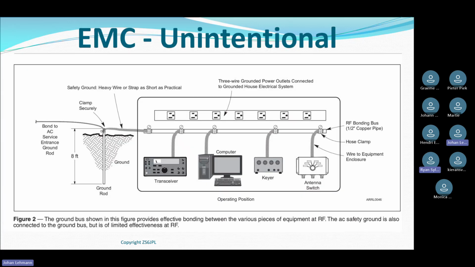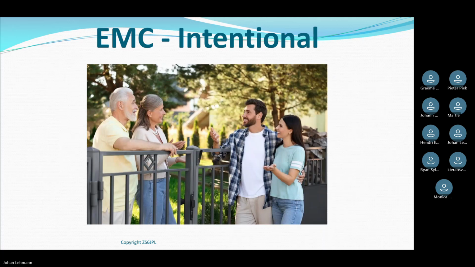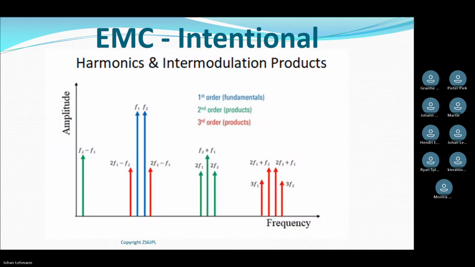So in other words, I just want to go back to this one again. This is the biggest culprit of interference nowadays, because there are so many frequencies floating around in the spectrum, polluting the spectrum, that it's so easy to mix multiple frequencies together and to get a product somewhere that causes interference on something else.